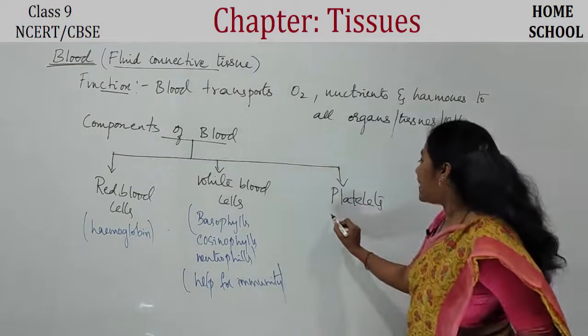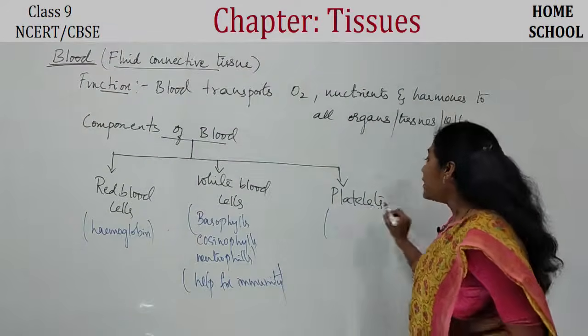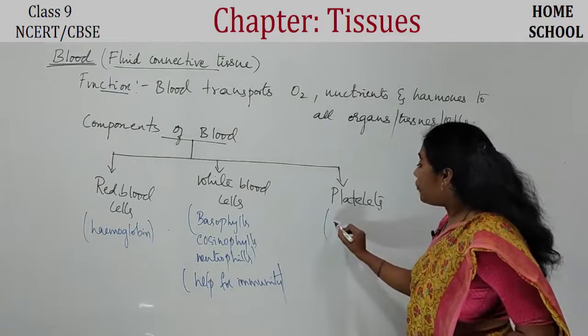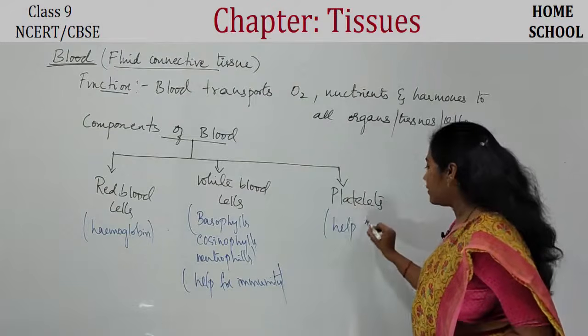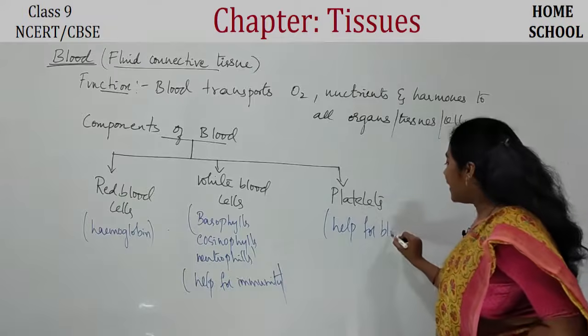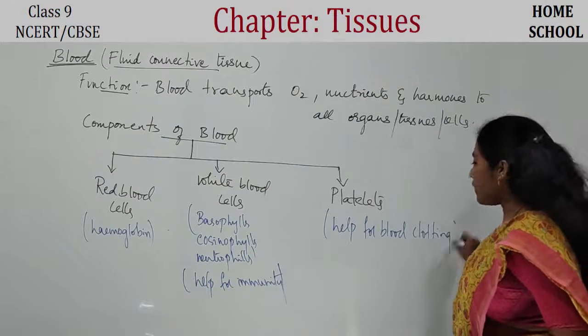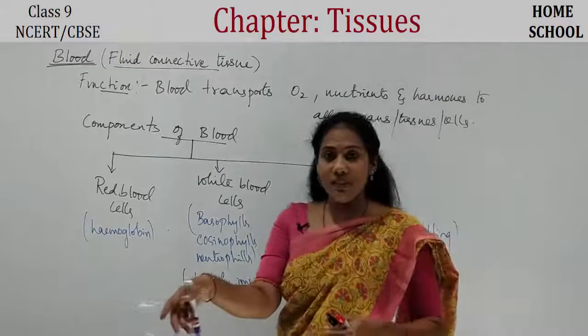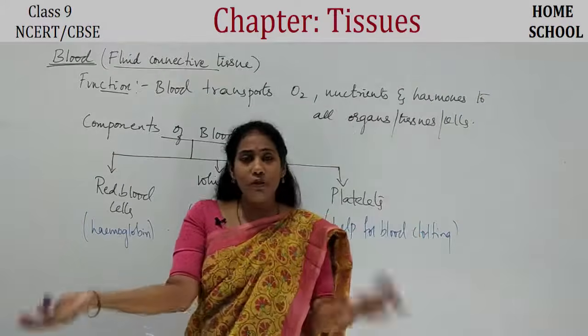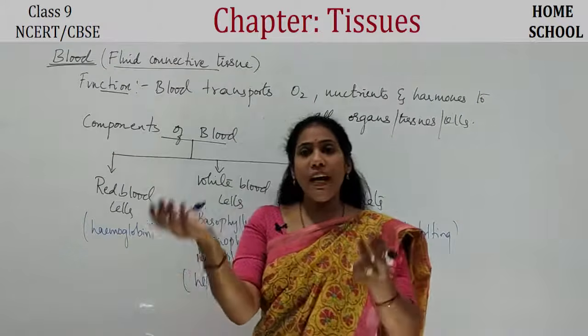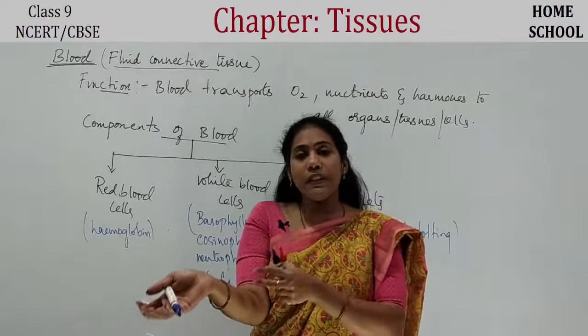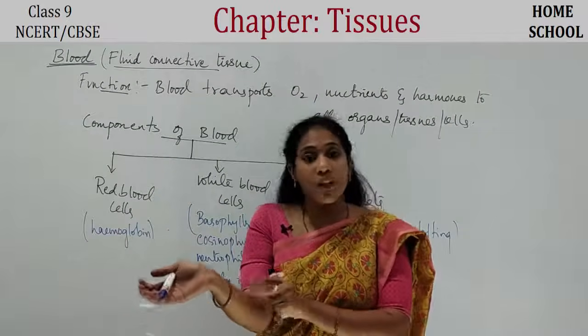And coming to the platelets, these platelets help with blood clotting. Imagine whenever we suffer from a wound or cut, what happens? The blood flows outside. But after a fraction of seconds, the flow of blood stops because the blood clots.